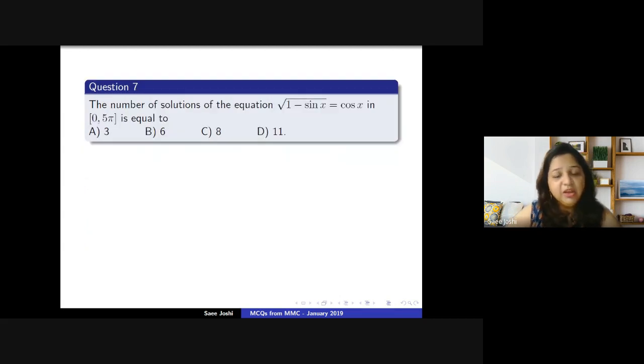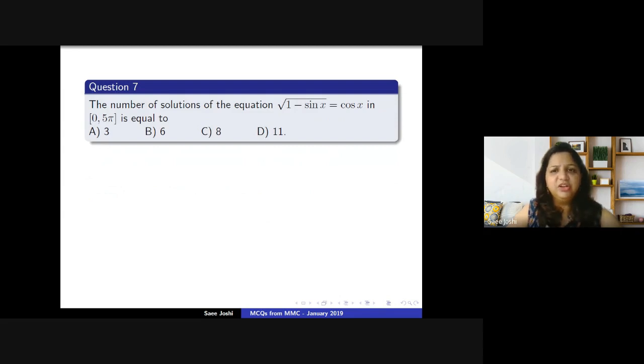Moving ahead. So this is a slightly different kind of question. You have to find the number of solutions of this equation, square root of 1 minus sin x equal to cos x. You have to find the number of solutions in the interval 0 to 5 pi, right? Now this is an easier question, but in the flow of eliminating the options, you may be in trouble. So let us see the solution of this particular question. Let's see how we work it out.